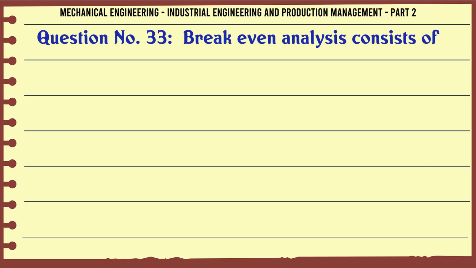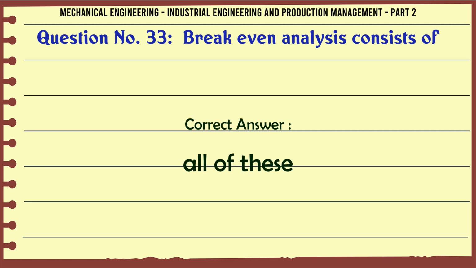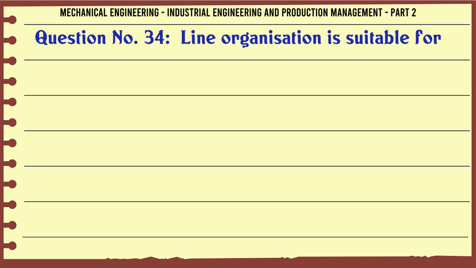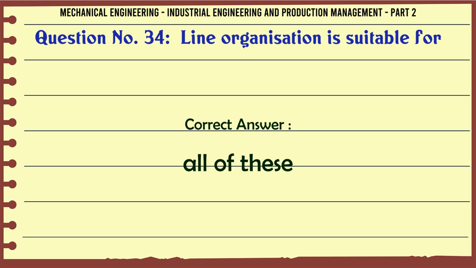Break-even analysis consists of A. Fixed expenses. B. Variable cost. C. Sales revenue. D. All of these. The correct answer is all of these. Line organization is suitable for A. Sugar industries. B. Oil refining industries. C. Spinning and weaving industries. D. All of these. The correct answer is all of these.